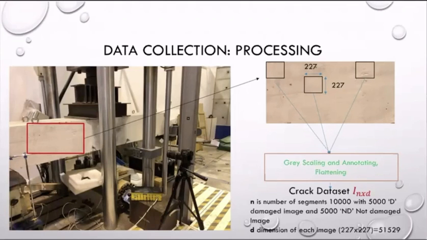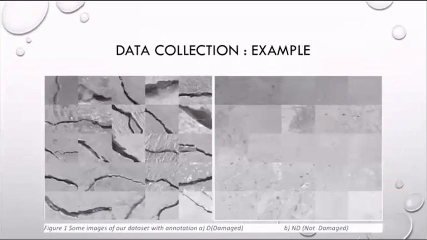N, the number of such segments, is 10,000, with 5,000 classified as damage and 5,000 classified as not damage. And this is the dimensionality of the set: 227 by 210, about 51k. Here are some examples of such a data set. As you can see, all the samples are unique and there is large variation between them. Next, Neel will discuss various dimensionality reduction techniques.